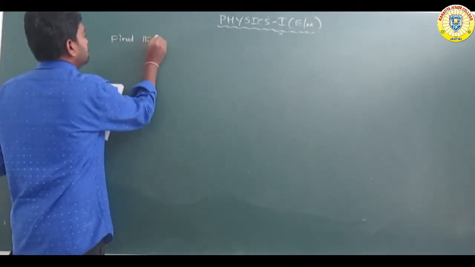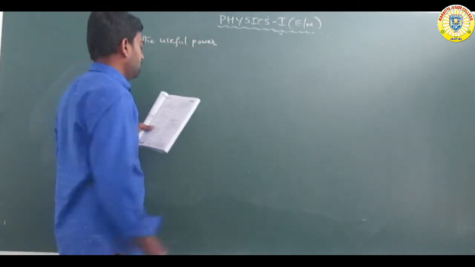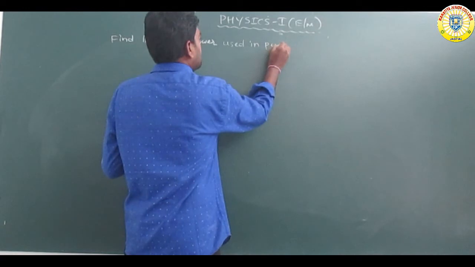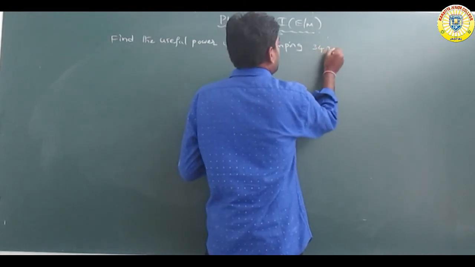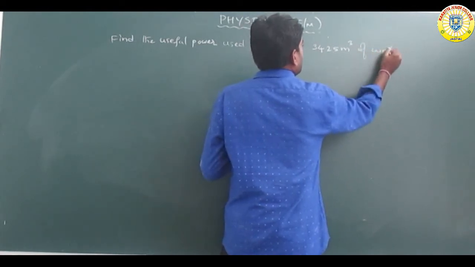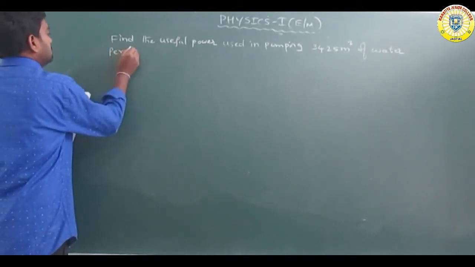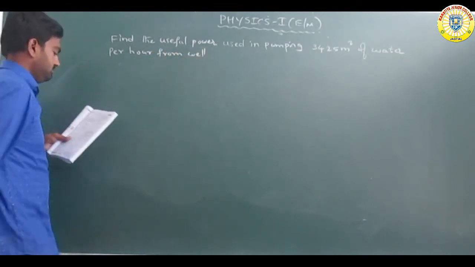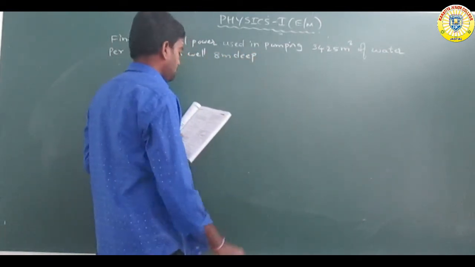The useful power used in pumping 3425 meter cube of water per hour from a well 8 meters deep to the surface.